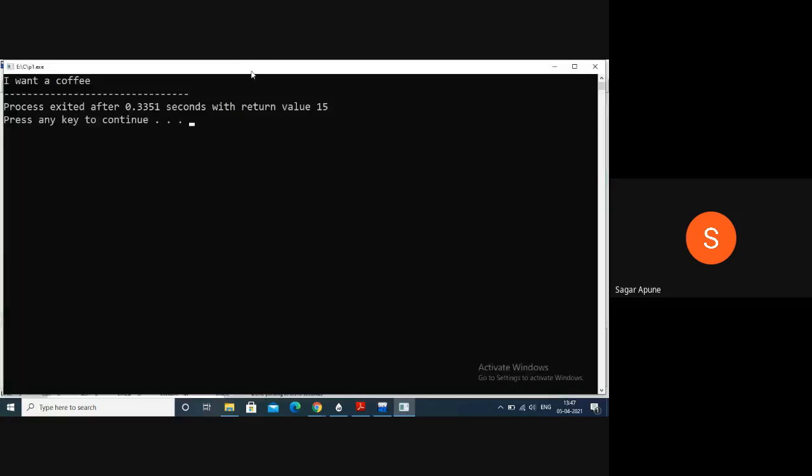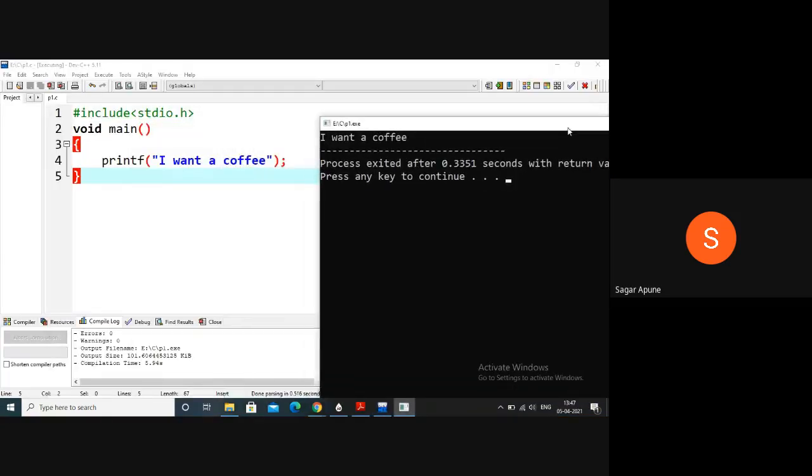A new window opens, and just check. Right here, the I want a coffee message is displayed. Here I wrote this code, five lines of code, to print this message in the output window, that is, I want a coffee. This I want a coffee is printed in the output window.